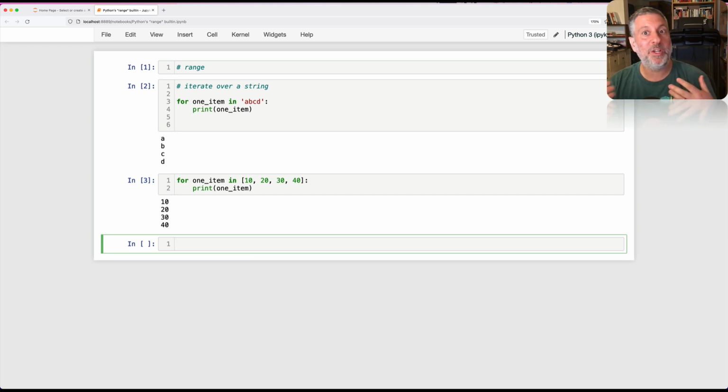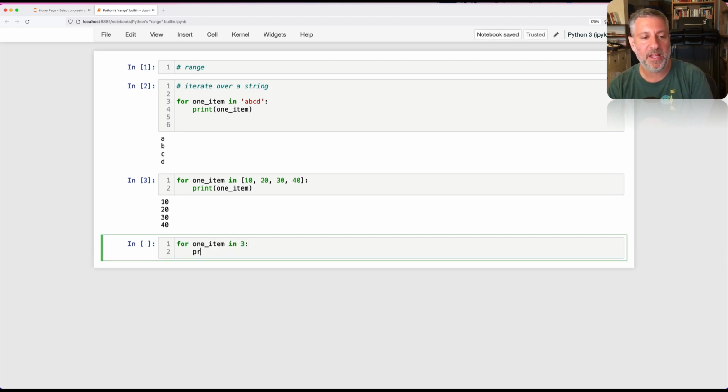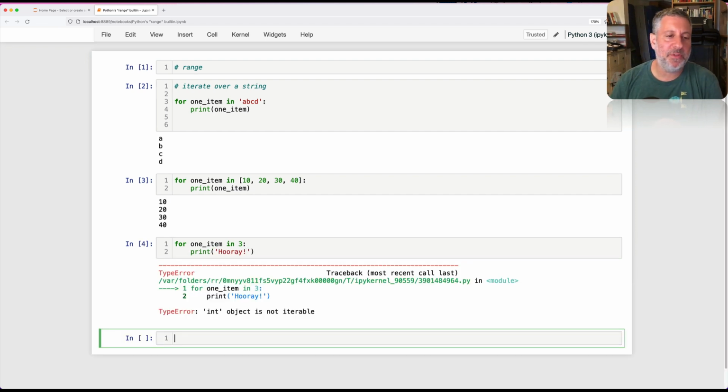So what if I'm in a really great mood because I'm teaching Python today, and that puts anyone in a good mood, I would think. And I say, for one item in 3, print hooray. And this fails. It fails miserably because the for loop turns to 3 and says, are you iterable? And the answer is no.